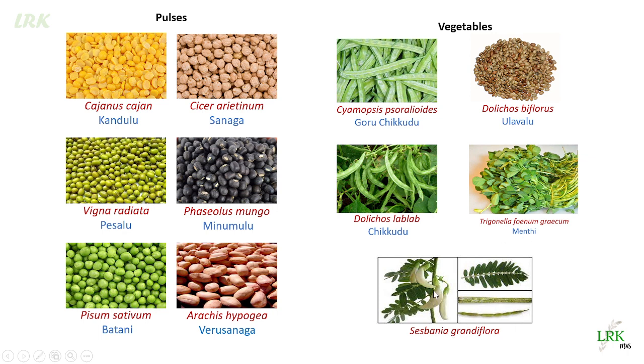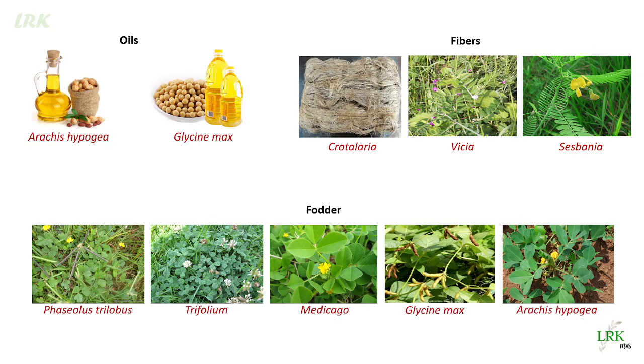Sesbania grandiflora leaves are also used as vegetables. Oils are extracted from Arachis hypogaea seeds and Glycine max. The fiber-giving plants of this family are Crotalaria juncea, which is sun hemp, and Vicia and Sesbania also give fibers.